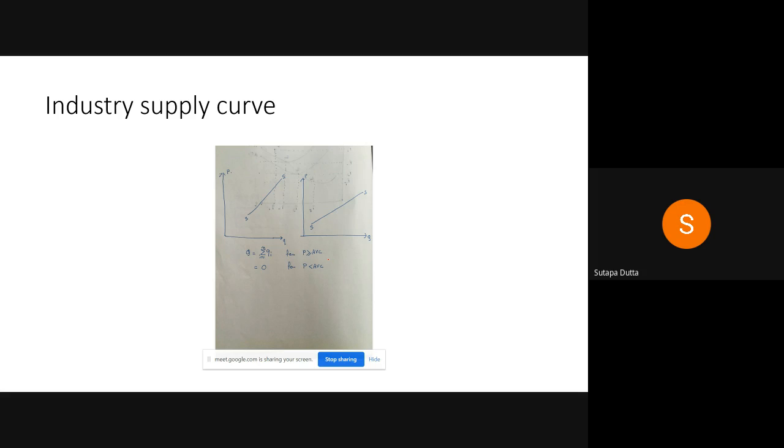Ma'am, the second one is the industry supply curve. Hmm. Okay, ma'am.